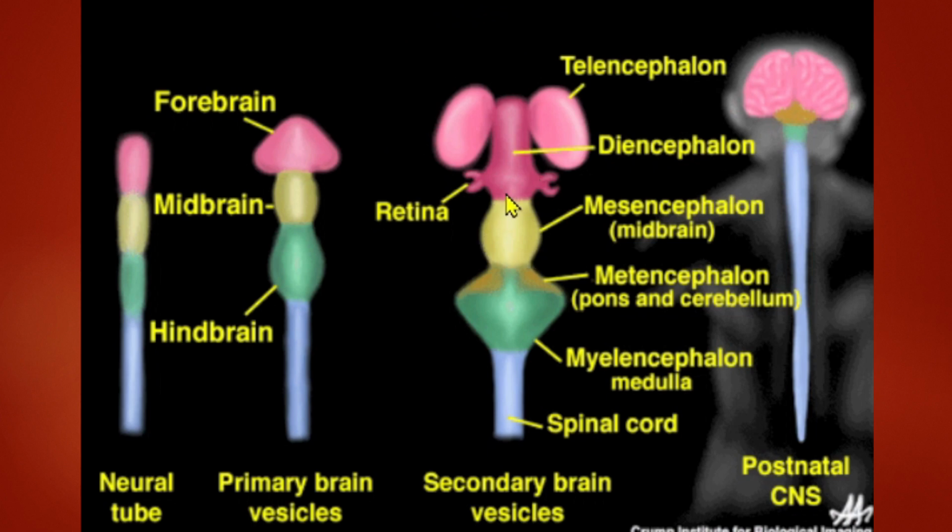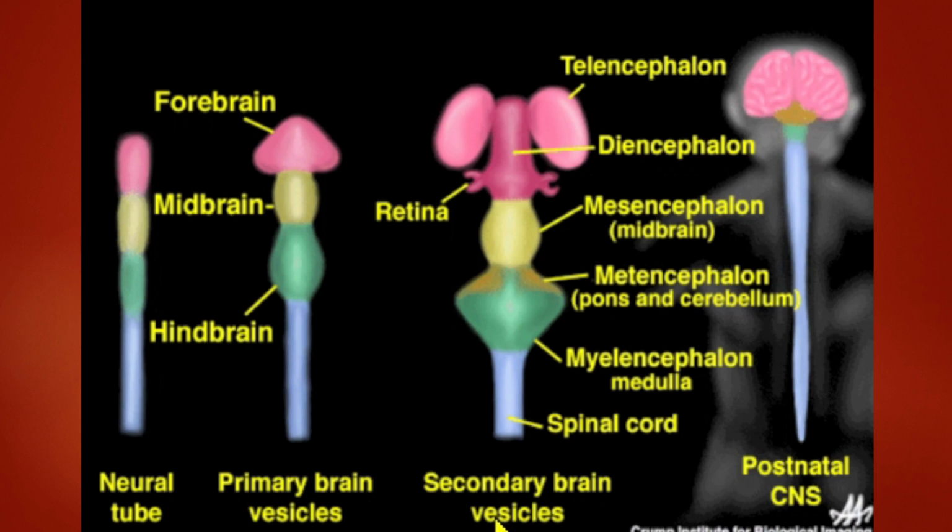We know about the mesencephalon. I have already told in the last class, the midbrain develops from the mesencephalon. And the rhombencephalon region, the vesicle, is going to divide into the metencephalon and the myelencephalon. The metencephalon will give rise to the future pons and cerebellum, and the myelencephalon will give rise to the medulla. The remaining part of the neural tube will give rise to the spinal cord.